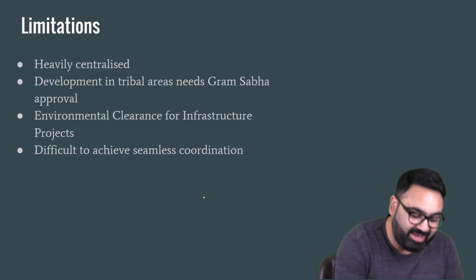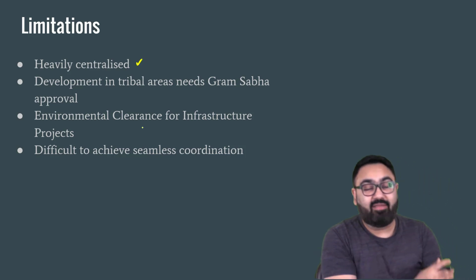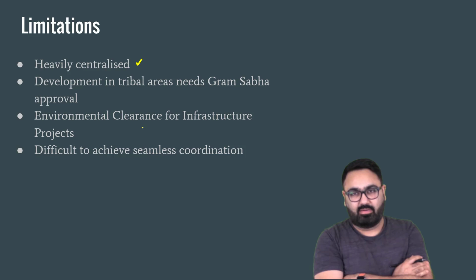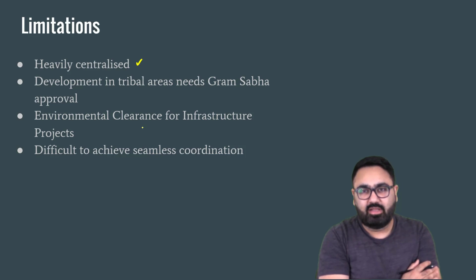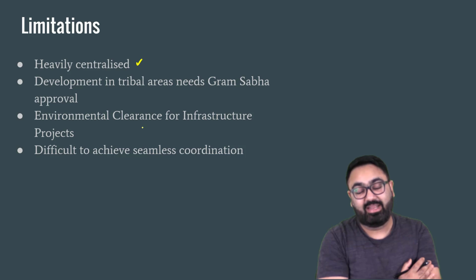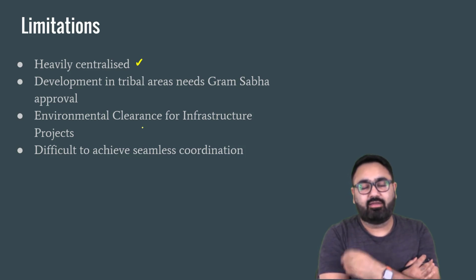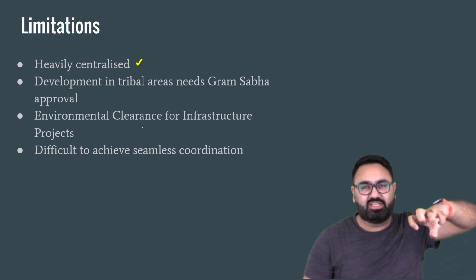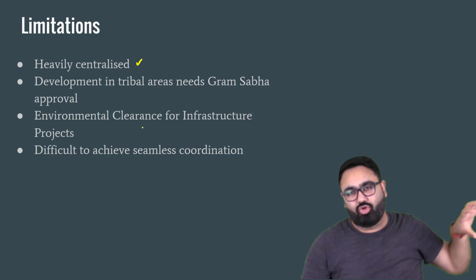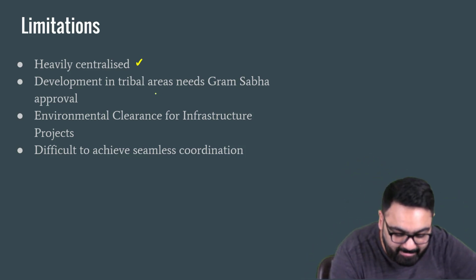Limitations, for example, very heavily centralized. When a private sector company works with the government, the government sector works at its own merry pace. There are a lot of bureaucratic hurdles. They don't work by basically passing files overnight. They take their own sweet time. And most of the decisions are taken in a very centralized manner. So at the central authority, most of the decisions will be taken, and then the ministry will have to abide by that. So it's highly centralized.